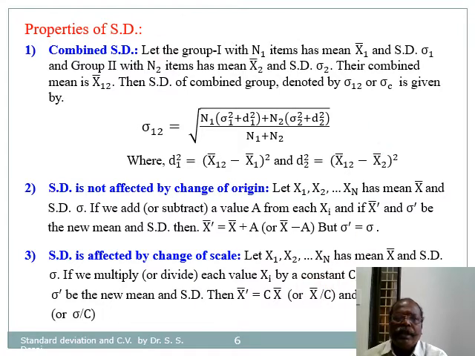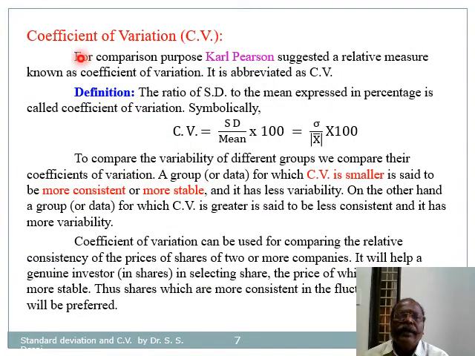Now let us see a very important relative measure of dispersion known as coefficient of variation, suggested by Karl Pearson and abbreviated as CV. It is defined as the ratio of standard deviation to the mean expressed as a percentage. Symbolically, CV equals standard deviation divided by mean into 100, that is, sigma divided by modulus of mean into 100. To compare the variability of different groups, we compare their coefficients of variation.